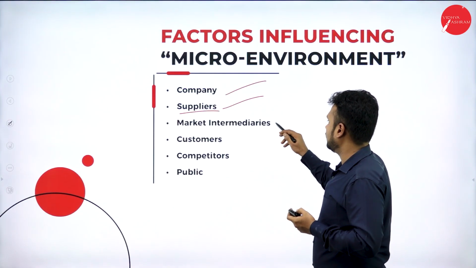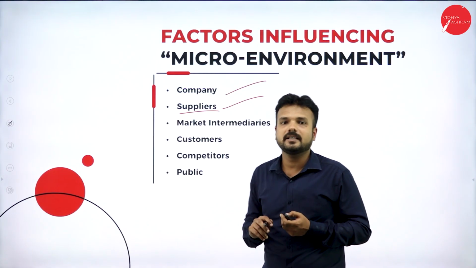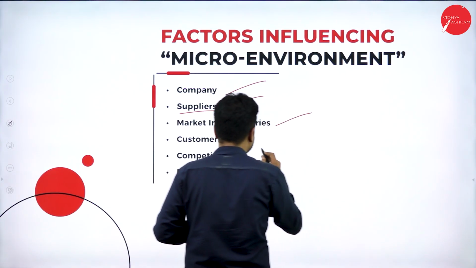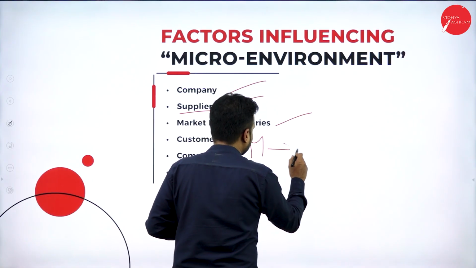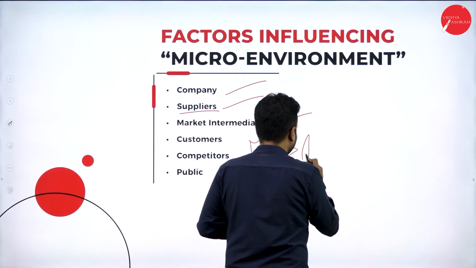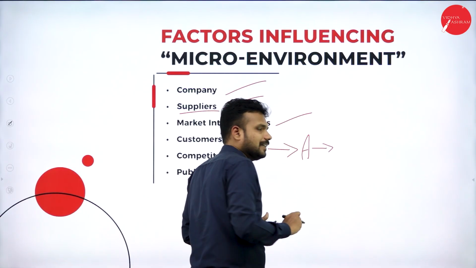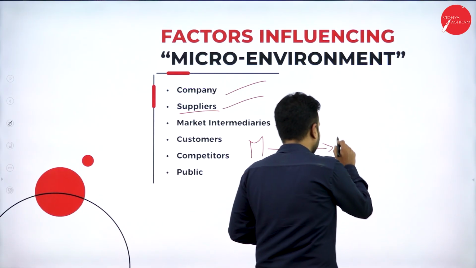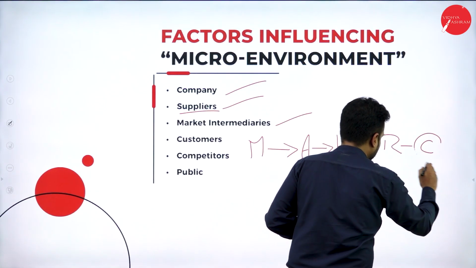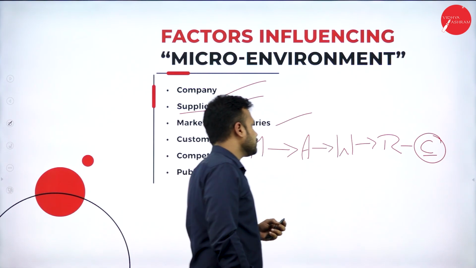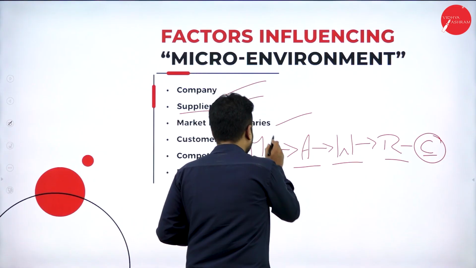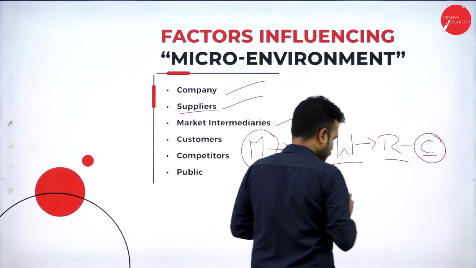Market intermediaries. So there are certain market intermediaries present in the market. Starting from the manufacturer, who is going to convert raw materials into finished goods, followed by the agent. He is going to sell the goods to the agent, who is going to sell to the wholesaler, to the retailer, to the end user of the commodity called the consumer. These are the market intermediaries who are present between the manufacturer and the consumer.